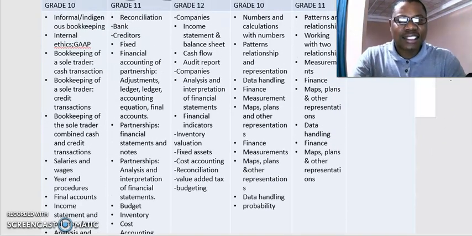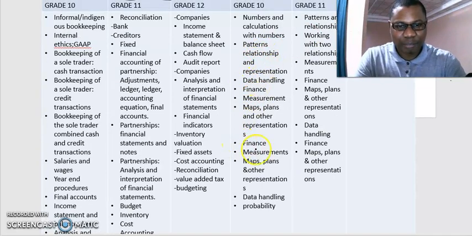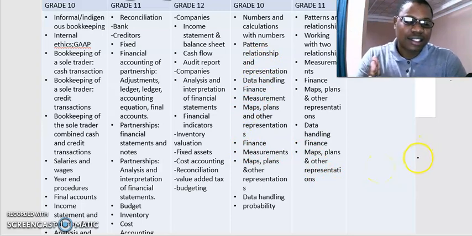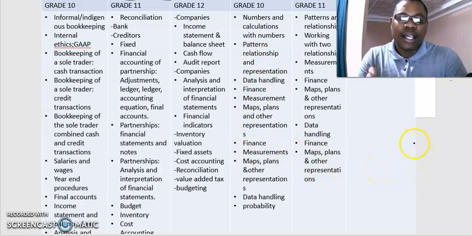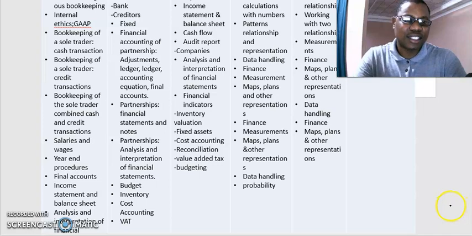Same thing. In grade 11, we're going to cover all these topics. All you need to do is just type join my classes to those numbers that I gave you, and then I will tell you what we do and how we get these things done.